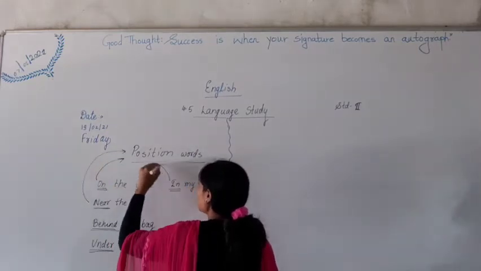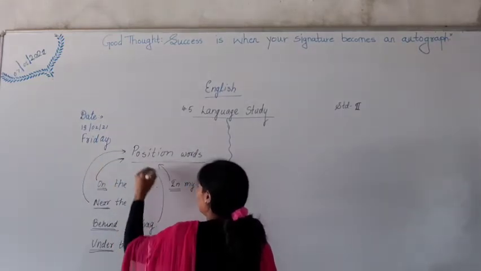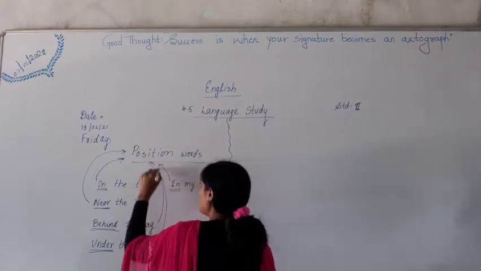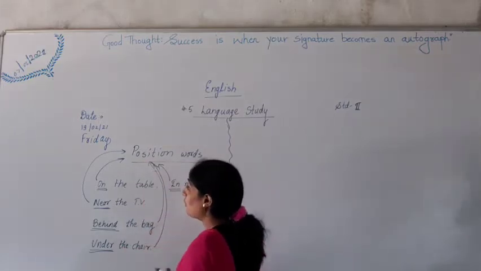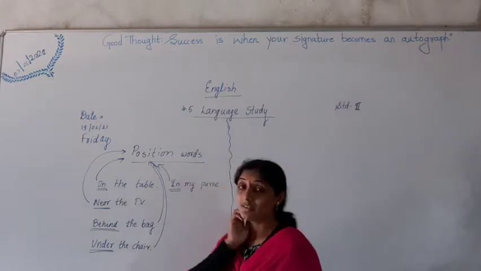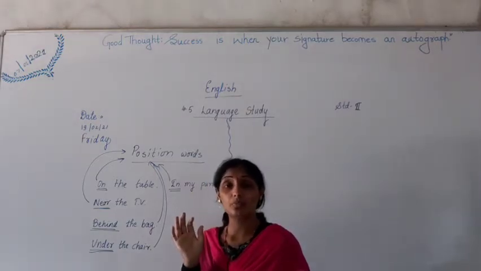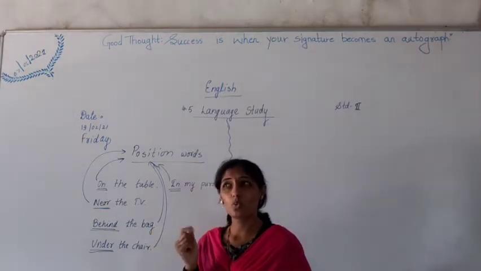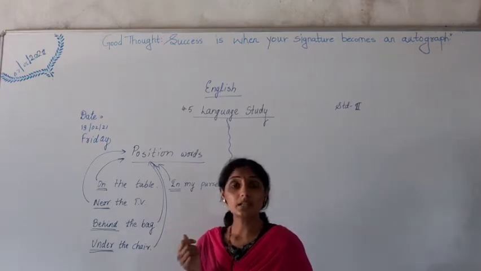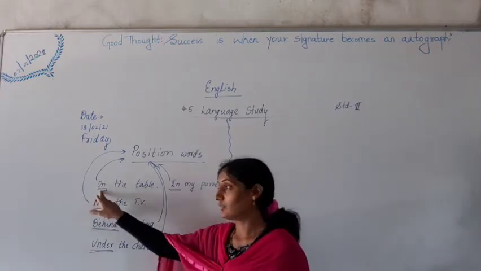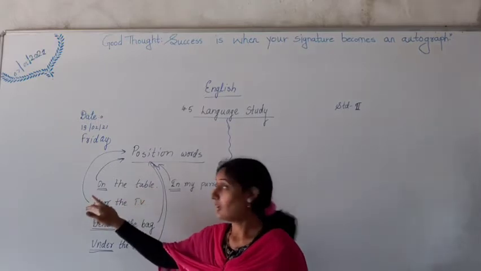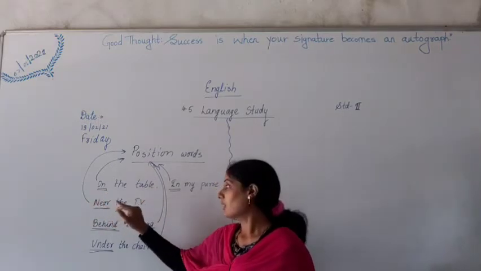They tell us the position of the thing, correct? When I say on the table, I cannot ask the question like that. Where is the book? Then you will say on the table, position. The word on tells position. Where is the book?